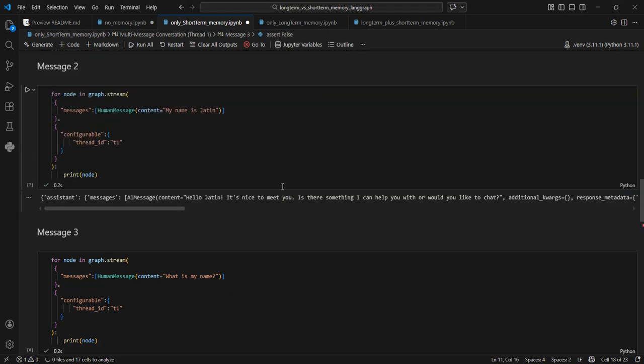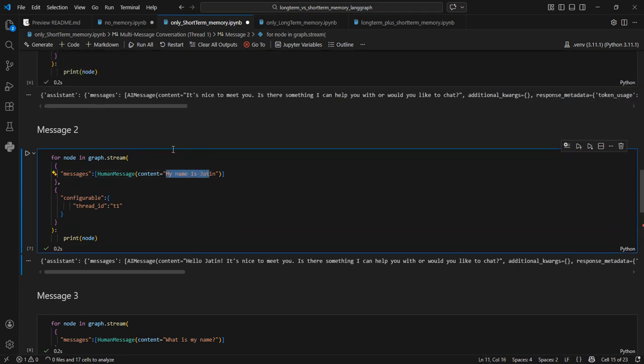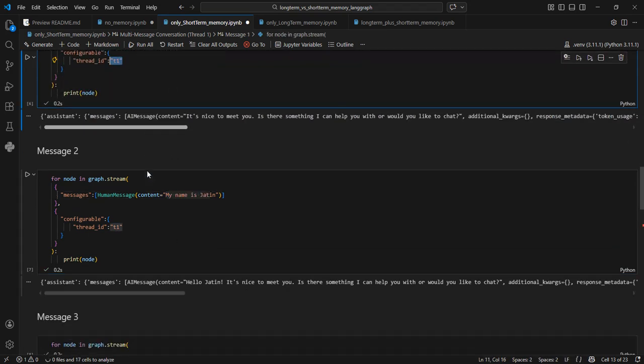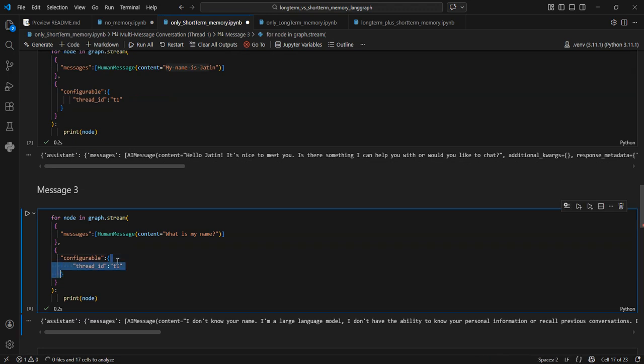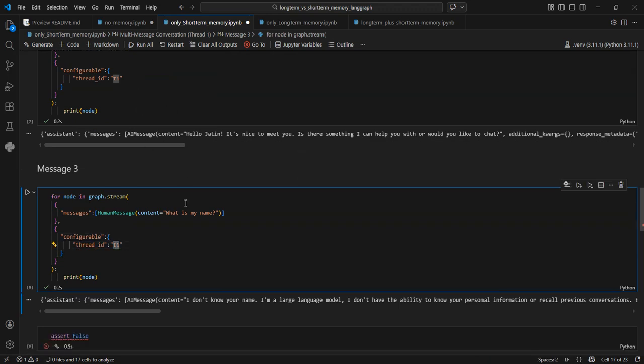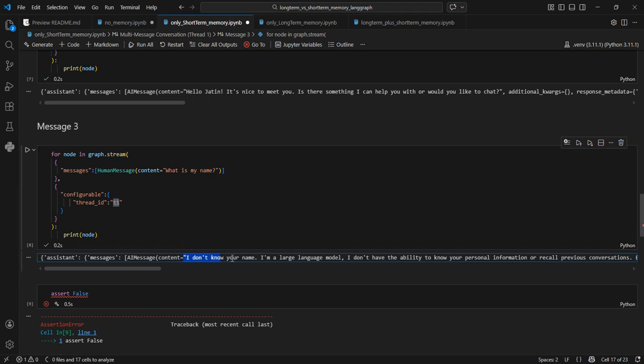Here you see, I have told it, my thread ID is the same: thread ID T1, T1, T1. But it still does not know my name. The short-term memory is all there, which means that it does not really remember the whole conversation history. It always sends the previous state of the graph to the next graph call. Whenever this graph is called, it will send the previous state.